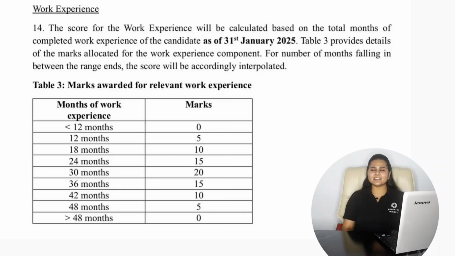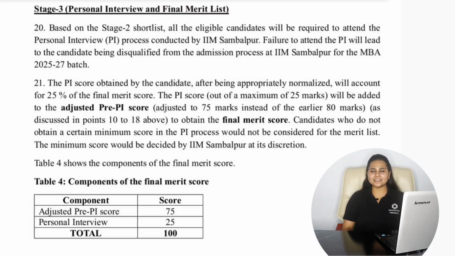So these are all the factors which are considered in the selection of the candidates for the group discussion and personal interview round. Now if we consider the final selection criteria, then 75% weightage is given to the pre-personal interview score, then 25% weightage is given to the personal interview, and on this basis the composite score is calculated, and then the final list of selected candidates is prepared by the Indian Institute of Management Sambalpur.